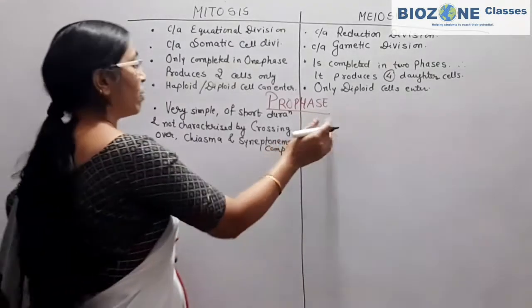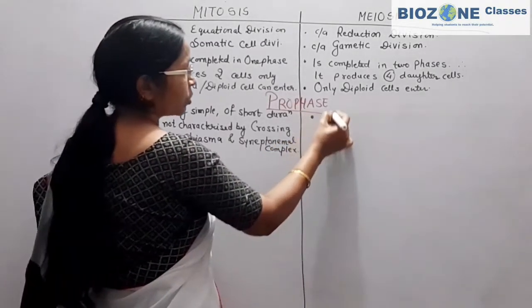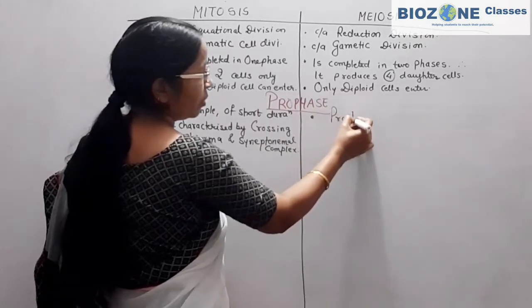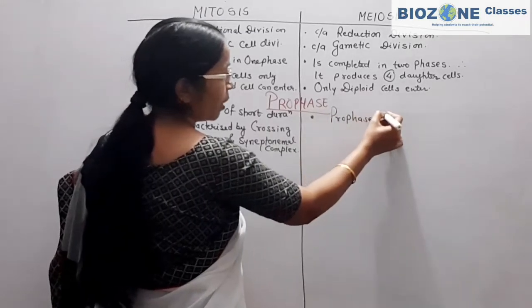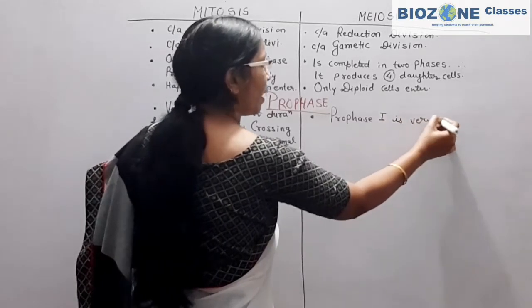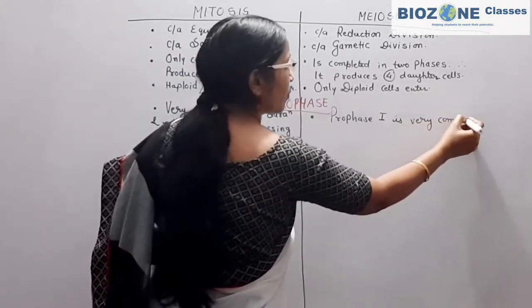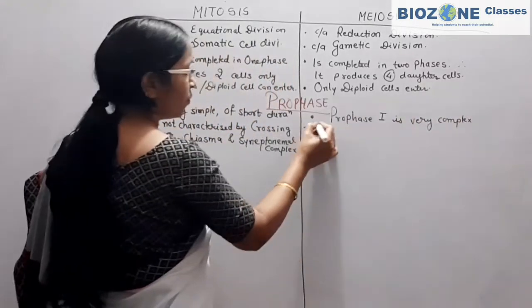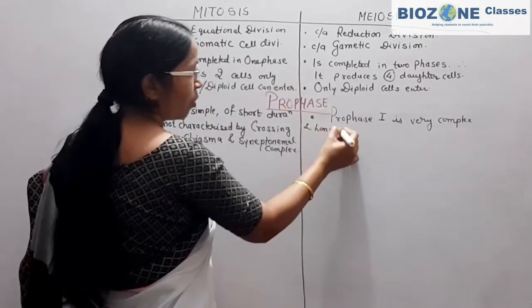But in meiosis, prophase 1 is very complex and a long process.